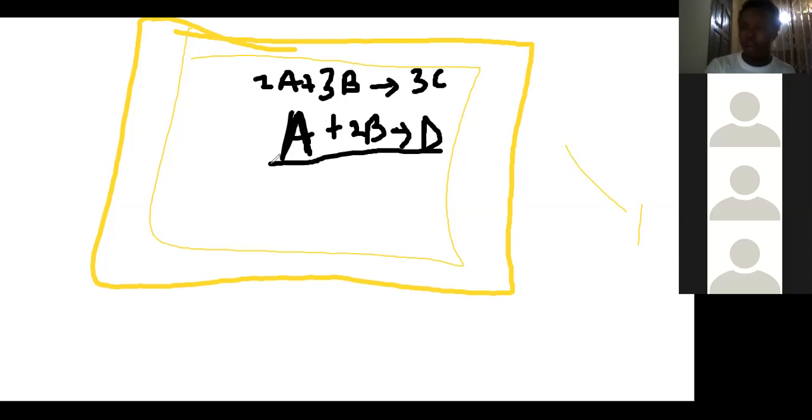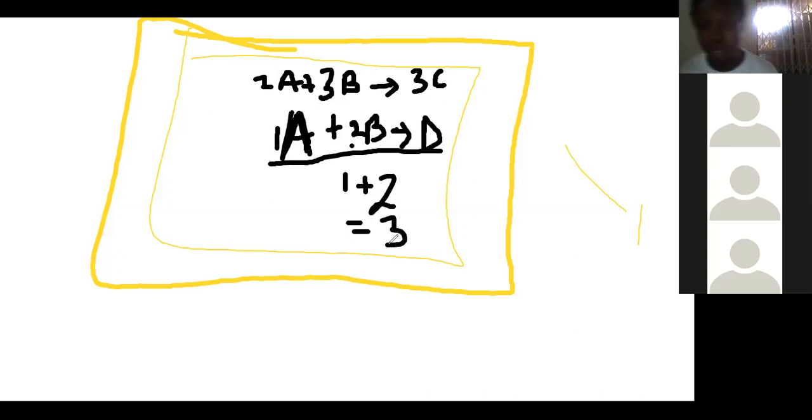If you have to find the order of reaction, you are going to use the coefficients. The coefficient of this is 1 and of this is 2. So the order of reaction will be 1 plus 2, and that will give us 3. We use the reactants, please. We don't use the product. So the overall order of reaction is 3.